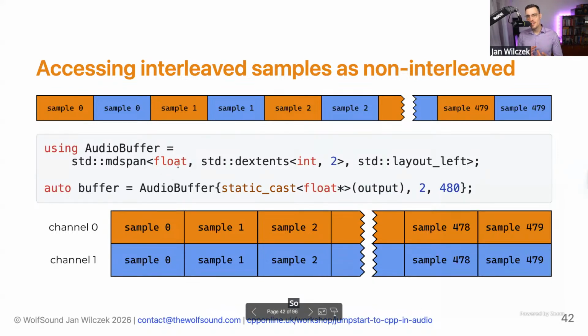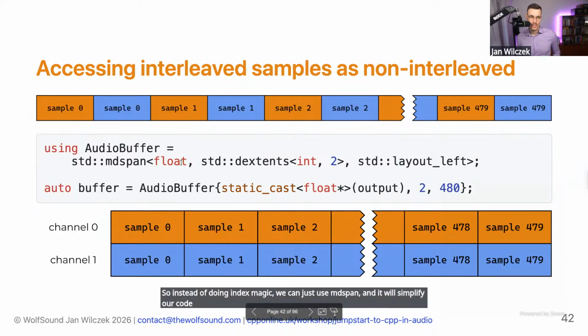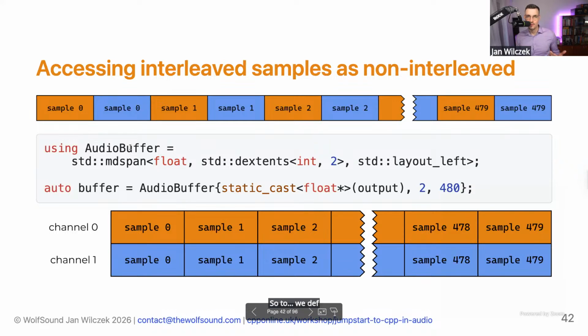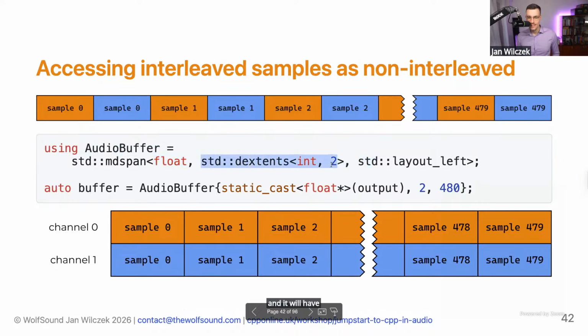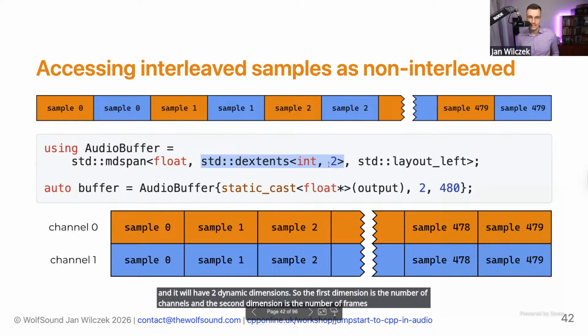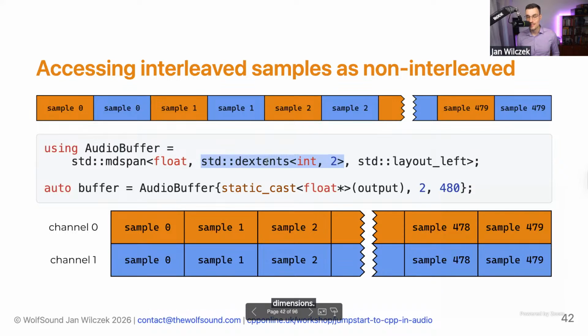So instead of doing index magic, we can just use mdspan, and it will simplify our code a lot. We define a type here for simplicity called audio buffer, and it will hold floats. And it will have two dynamic dimensions. The first dimension is the number of channels, and the second dimension is the number of frames. And these both need to be runtime dimensions, so-called extents, because we don't know at compile time how many channels we'll have or how many samples we'll get in each buffer.